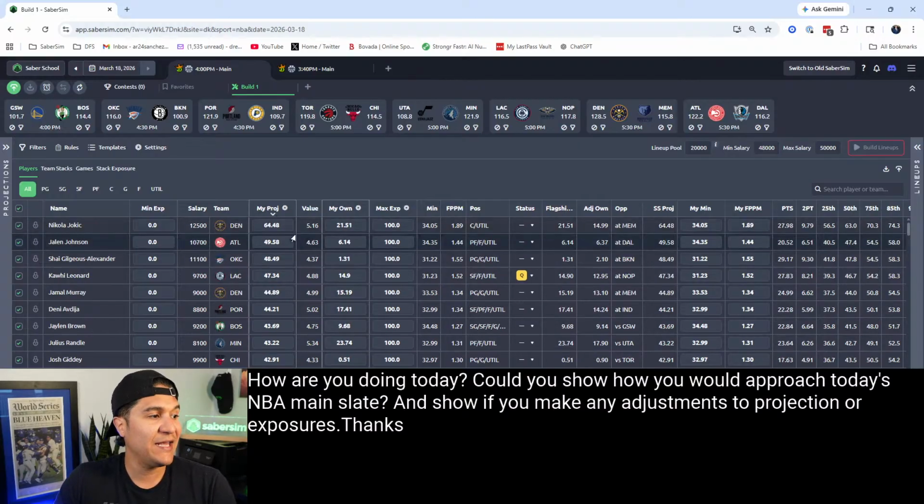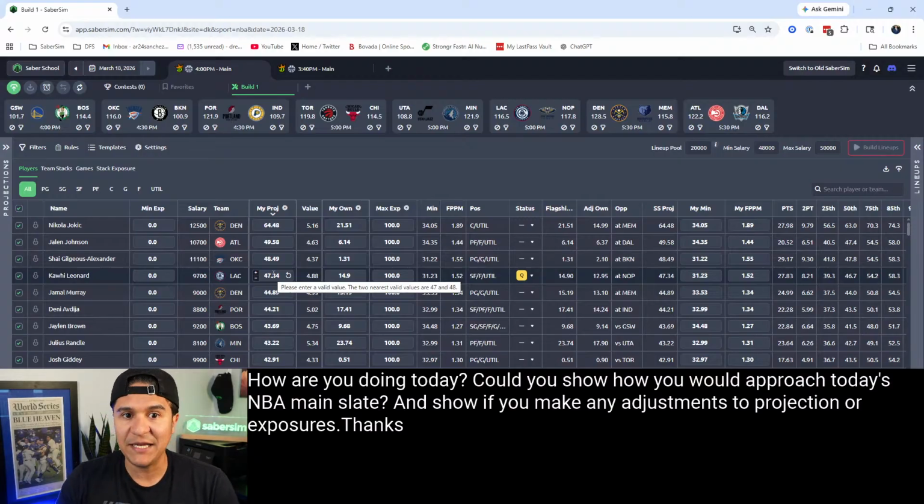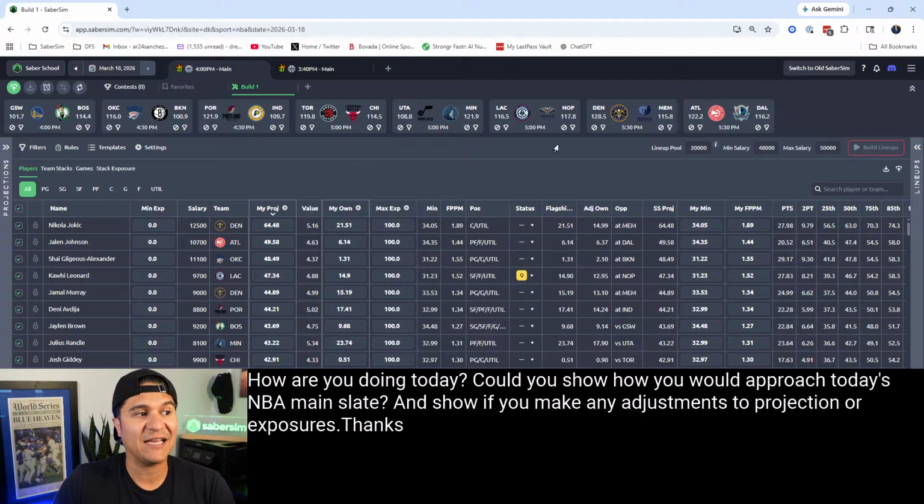Hey, I think that Kawhi Leonard is going to play less minutes because the Clippers had a game yesterday and they are on the second leg of a back-to-back, and he is old. I'm making this up. I don't know if the Clippers played yesterday, but that could be a reason. That could be something that you determine that causes you to lower the projection. Hey, I think Kawhi is going to play less.